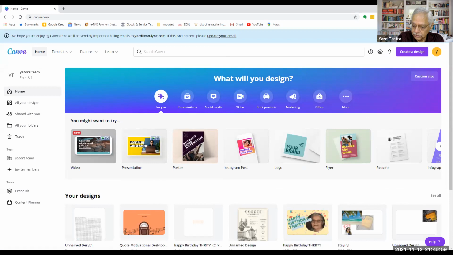Okay, are we getting the screen? Yes, yes.